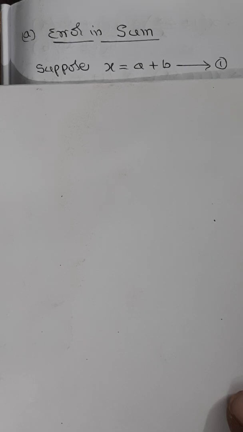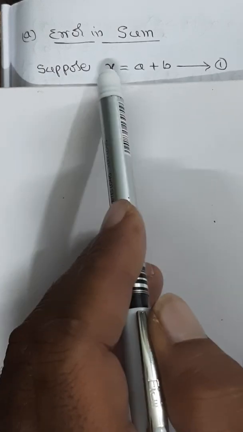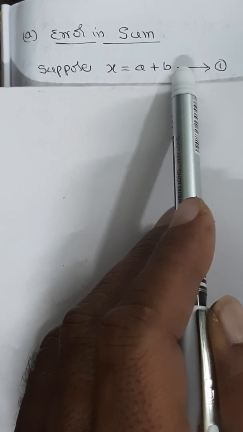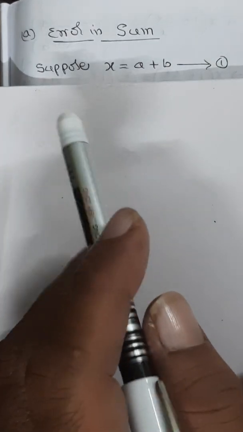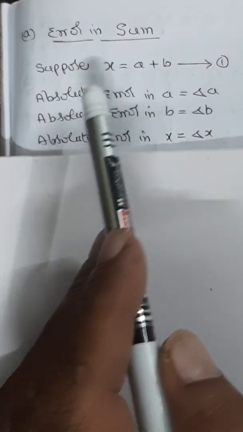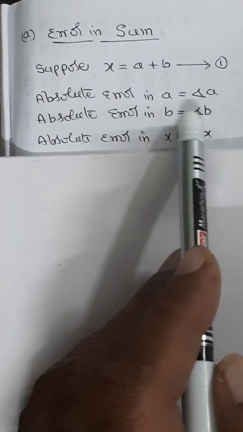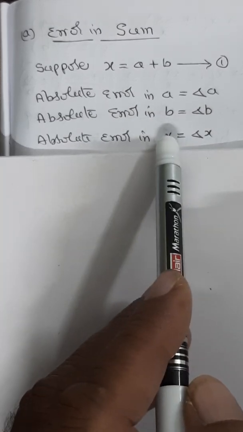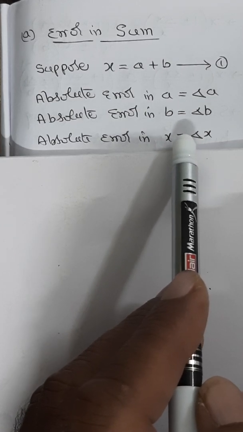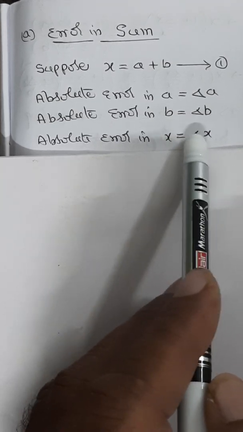The first one is error in the sum of quantities. For that, let us suppose there is an equation, X equal to A plus B. Let this be equation 1. Let the absolute error in quantity A be delta A, the absolute error in quantity B be delta B, and the absolute error in quantity X be delta X. Delta X is the absolute error in the calculation of X, that is, the sum of A and B.